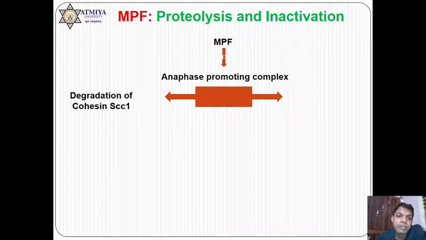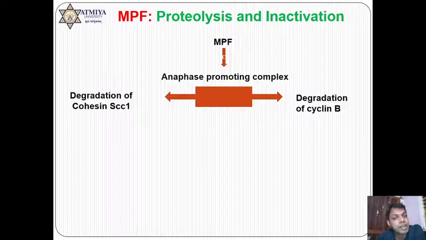In the cohesin protein, there is a protein known as SCC1. It's a part of cohesin protein. This SCC1 should be degraded first so that cohesin will be deactivated, and only after deactivation of cohesin is the chromosome going to be separated. So remember, at the end of the metaphase, two important aspects occur. These are all related to the anaphase promoting complex. Number one, degradation of cohesin protein, and later on degradation of cyclin.